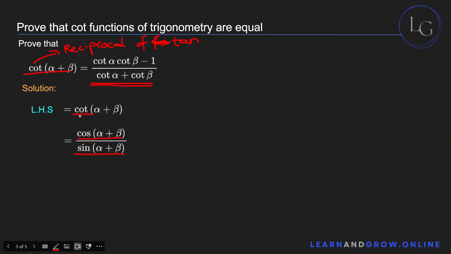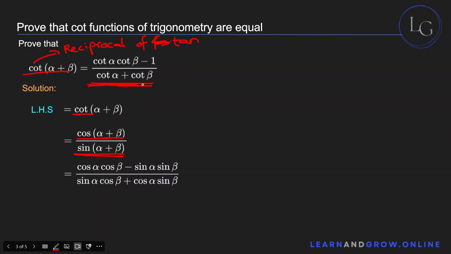Okay, so now that you have this, you can apply the trigonometric identities for the cos A plus B function and the sine A plus B function in the numerator and denominator respectively. And so you end up with this. Cos A plus B is equal to cos A cos B minus sine A sine B, and sine A plus B is equal to sine A cos B plus cos A sine B. Fairly simple.